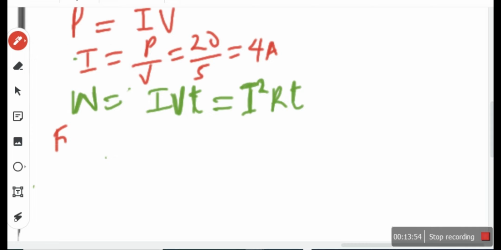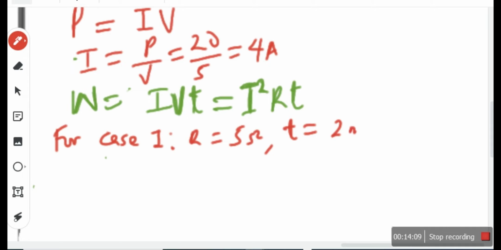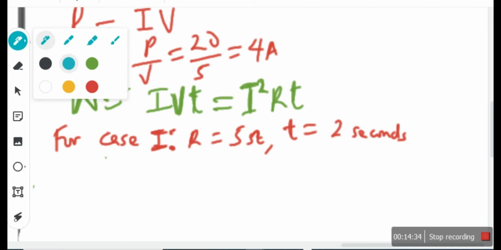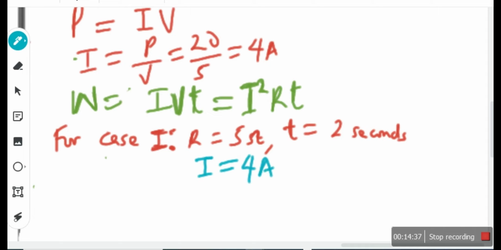For a particular situation, case 1, where R is 5 ohms and the current flows for, let's just use a simple unit, 2 seconds, and the current reading is 4 amps. Let's calculate the work done, the energy transferred.